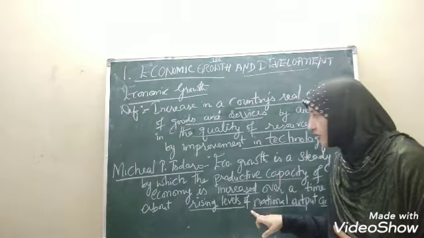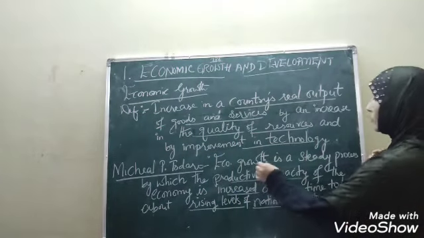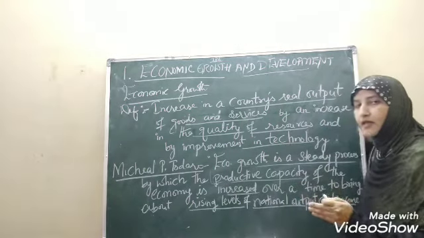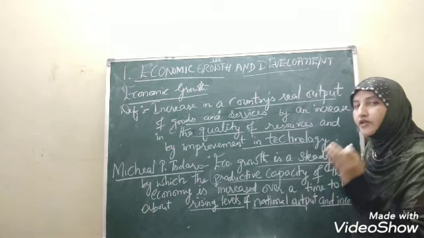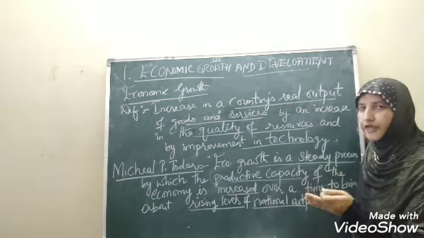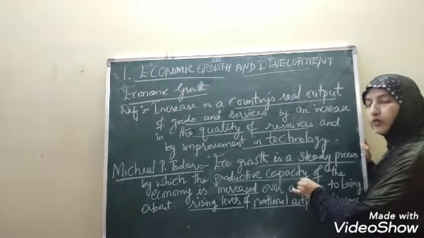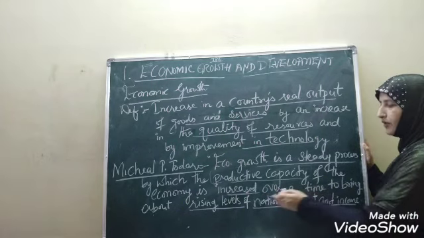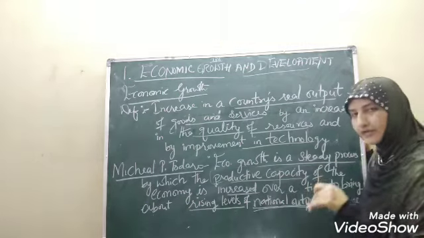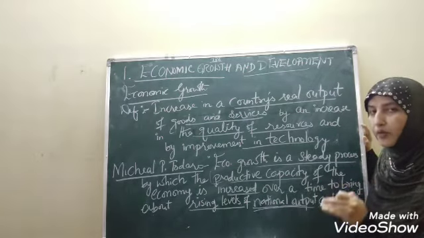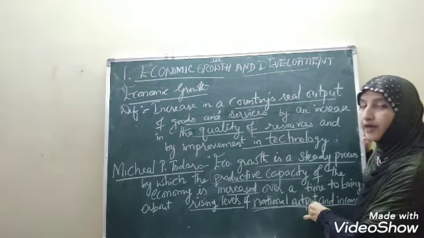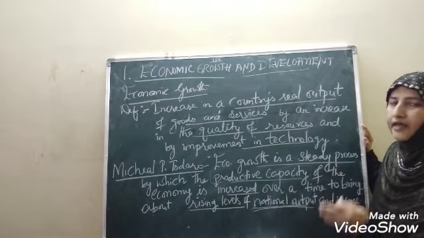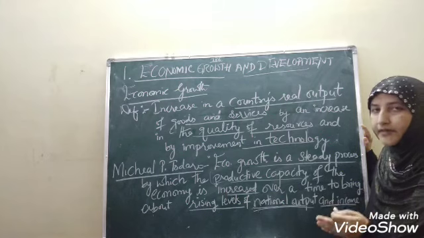So what did Michael Todaro mention, children? He mentioned that growth is a steady process by which the productive capacity is increased. How can we improve our productive capacity? By means of new technology, education and other resources. When we increase our productive capacity, automatically, children, it helps us improve our national output, whatever output we produce per year, and the national income.